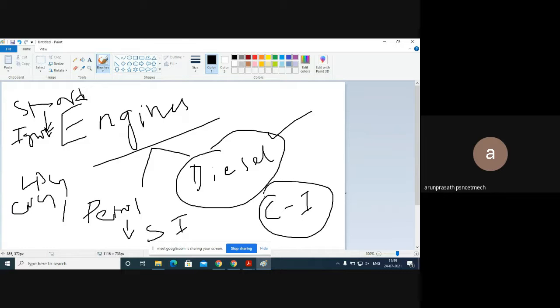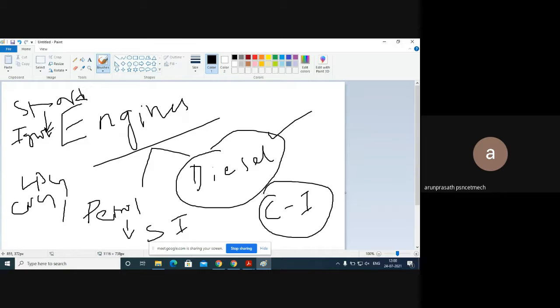Okay, once we look at them separately, while we take the flash point, then the fire point: the flash point of our petrol engine is very low when compared to our diesel engine. The fire point of our diesel engine is very low when compared to our petrol engine. Vice versa, it will be changed.